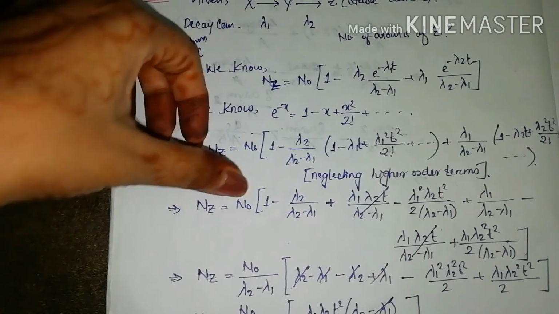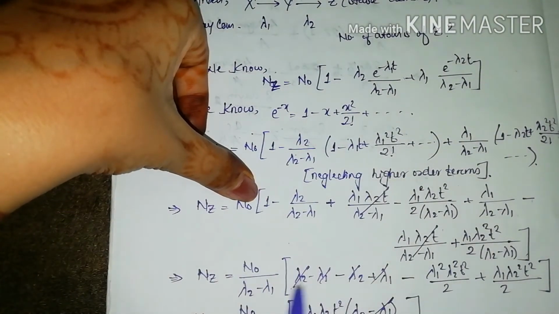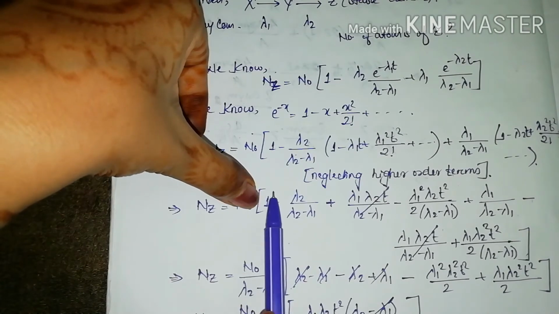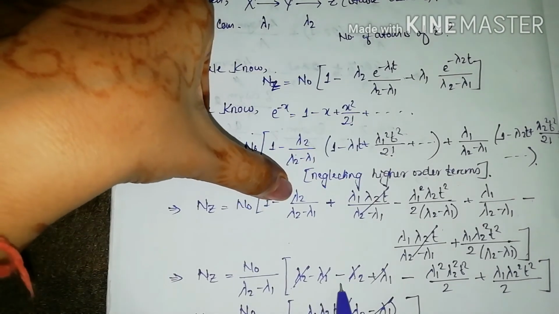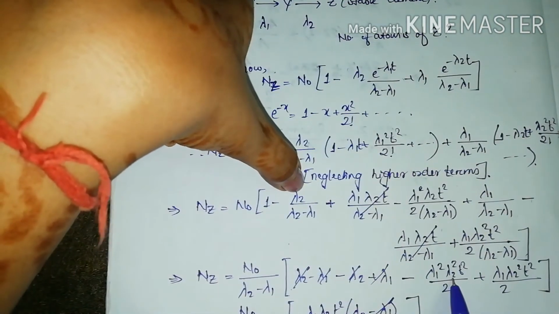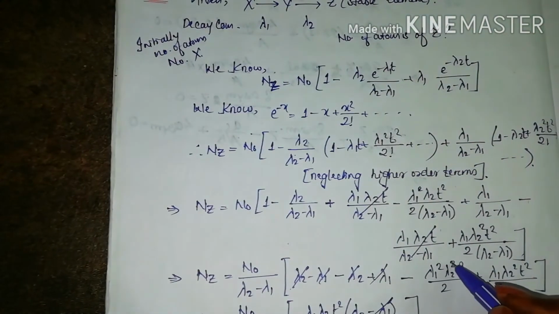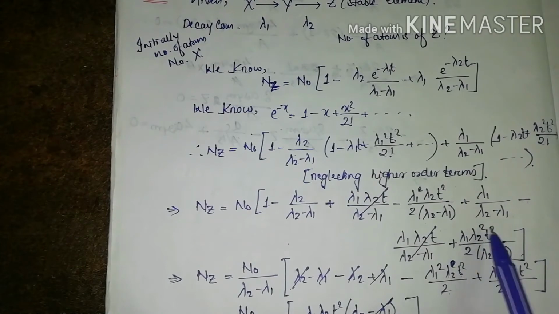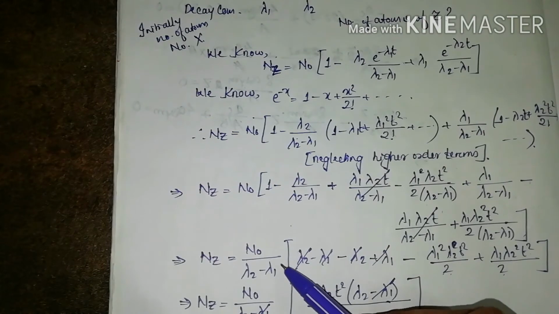So if you take the LCM, or if you take lambda 2 minus lambda 1 common outside, I have taken this lambda 2 minus lambda 1 common outside, it will give you lambda 2 minus lambda 1. This is minus lambda 2, and again this will become minus lambda 1. This will give us minus lambda 1 square, and it's not lambda 2 square, it's just lambda 2 t square by 2 from here. And this will give you lambda 1 lambda 2 square t square by 2. This is there, just taking lambda 2 minus lambda 1 common.